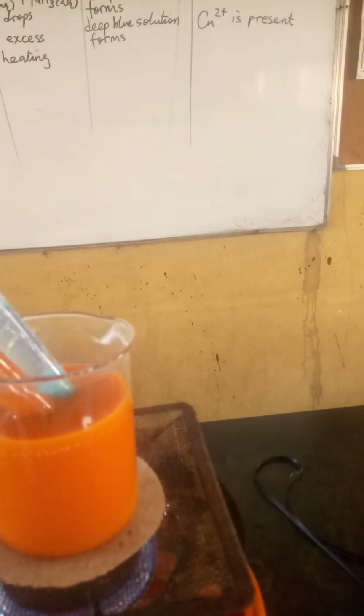So here is the final sample, the first sample. Let's add dilute mineral acid to it, dilute HCl. And on adding dilute HCl, no observable change. Let's now add barium chloride. You see what we see on adding barium chloride: white precipitate. If you add more barium chloride, you see it doesn't change, doesn't dissolve. The white precipitate remains. Yes, that shows that sulfate is present.